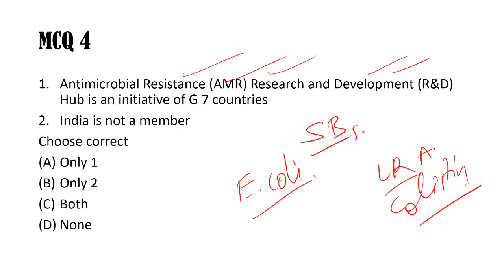So if colistin is not putting any restriction on this bacteria, then nothing can. And there are dangerous consequences and side effects of antibiotics like colistin. So they are given as a last resort, but these are also not working for E. coli. So that's the dangerous condition. India has become a member recently of this important hub, which was the initiative of G20 countries, not the G7 countries. So this is wrong and this is also wrong.